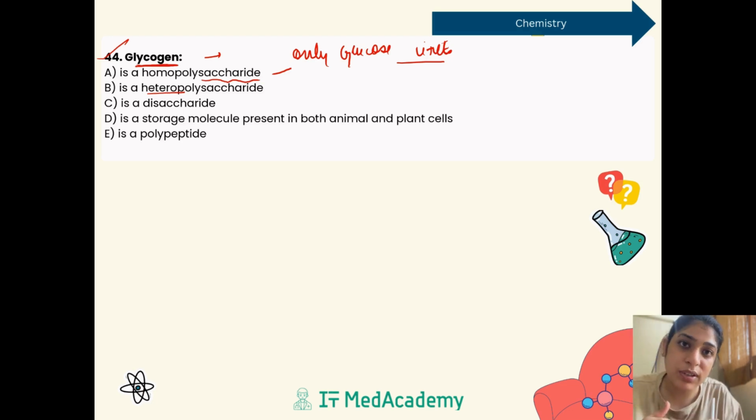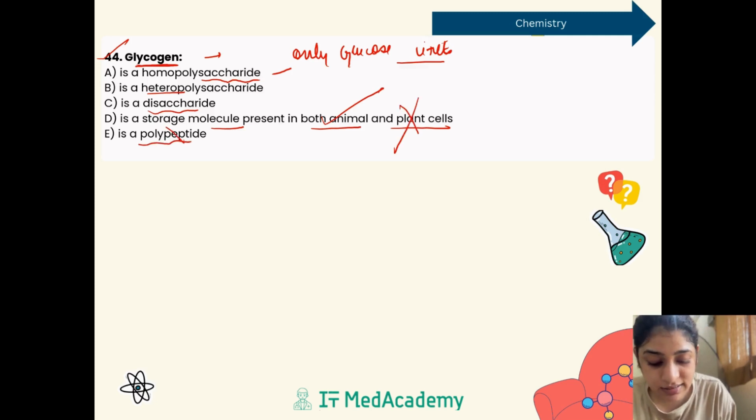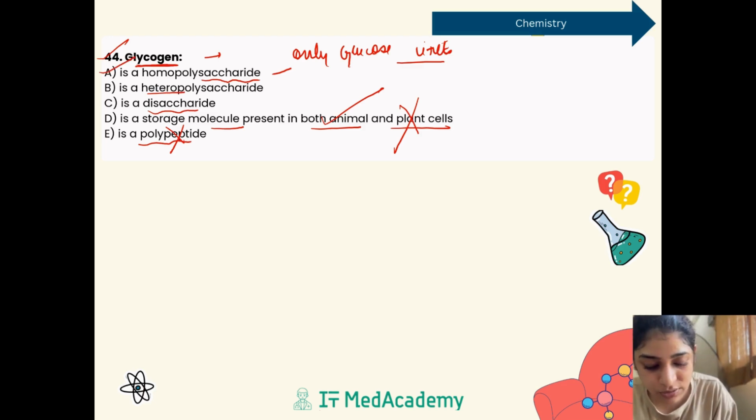Heteropolysaccharides means we have more than one type of monomer, right? And a disaccharide is like sucrose, which is made up of 2 monomers. For example, glucose and fructose combine to give sucrose. A storage molecule in both plants and animals? See, glycogen is basically a storage product of animals, not plants, right? Next, it's a polypeptide, which is completely wrong because it is a carbohydrate. It is not a polypeptide, it's a carbohydrate. So I hope this question is clear. Option A.